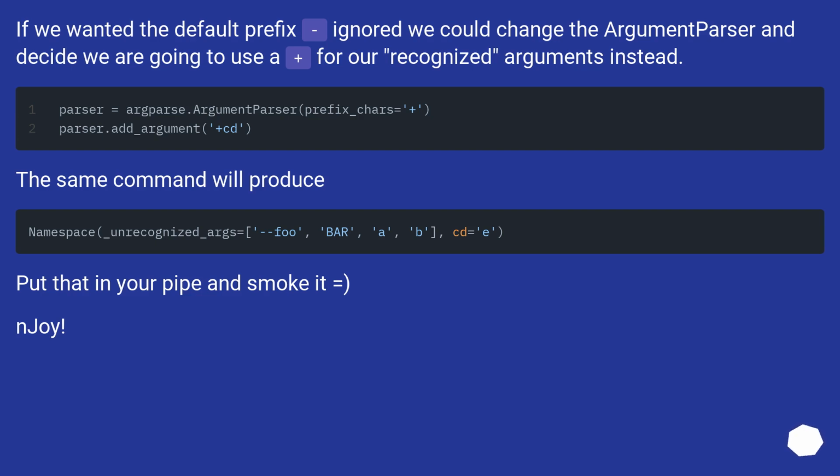If we wanted the default prefix ignored, we could change the argument parser and decide we are going to use a plus for our recognized arguments instead. The same command will produce this. Put that in your pipe and smoke it. Enjoy!